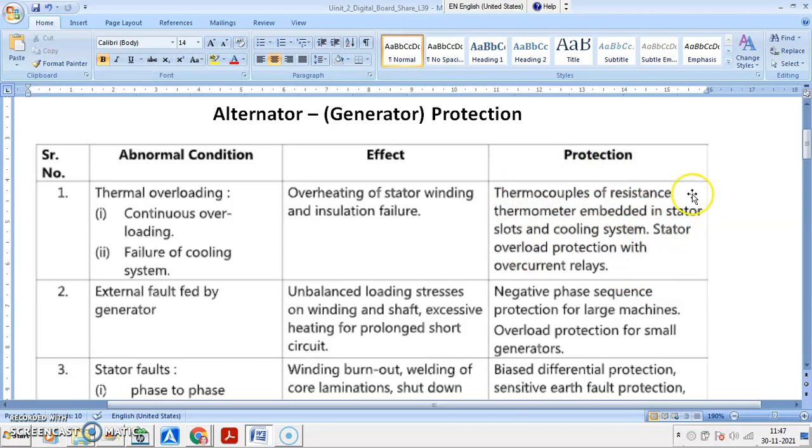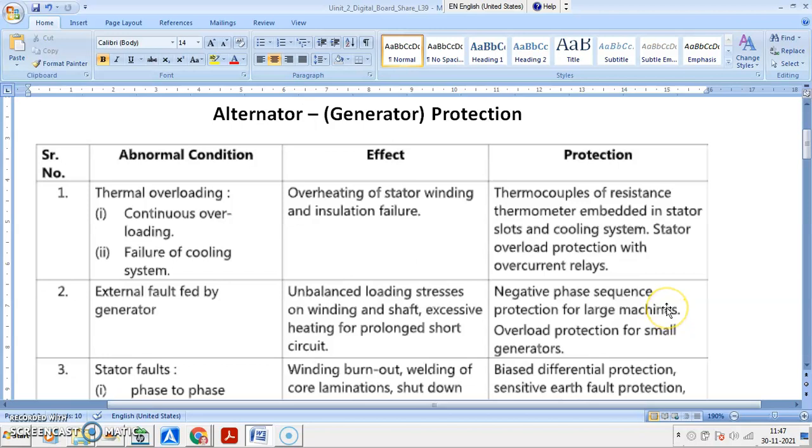So what protection is provided? Thermocouple or resistance thermometer embedded in stator slots, and cooling system. So stator overload protection with overload or overcurrent relays. Thermocouple means it is a resistance thermocouple which is provided.